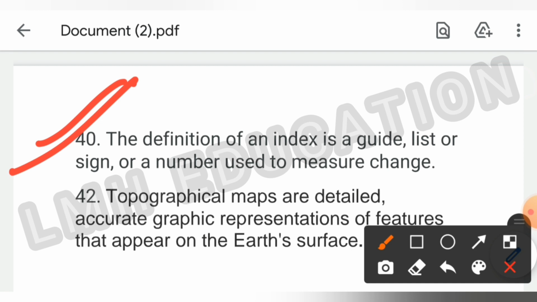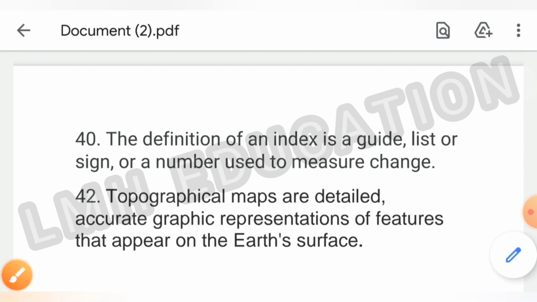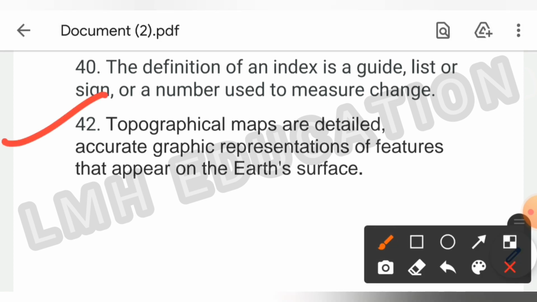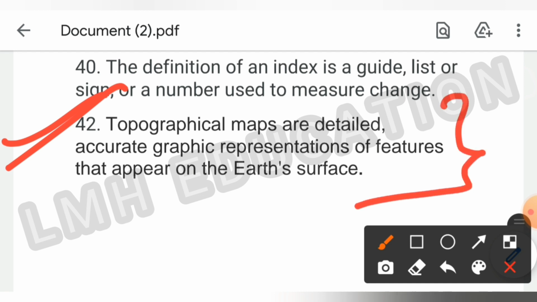Now the last question is, what is a topographical map? So this is the answer of topographical map. Topographical maps are detailed, accurate graphic representations of features that appear on the earth's surface. So this is the answer of topographical map. So in this way your part 5 is also completed and next questions are of map work which you have to do by yourself.